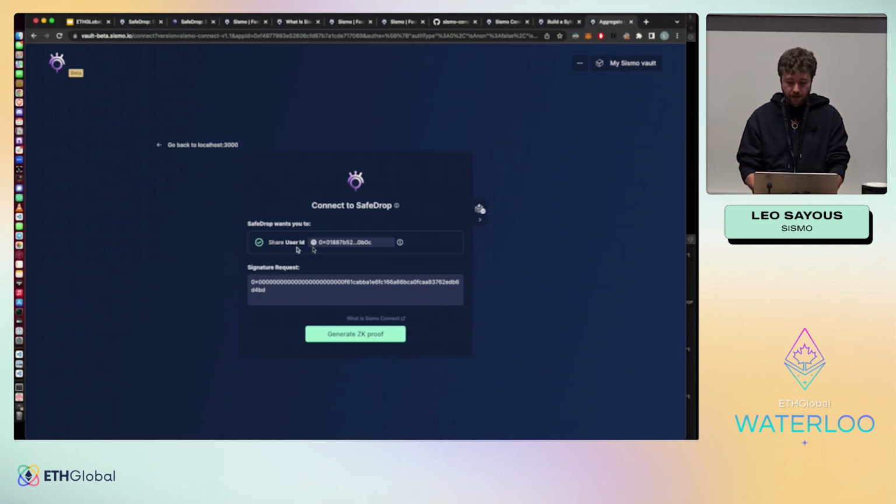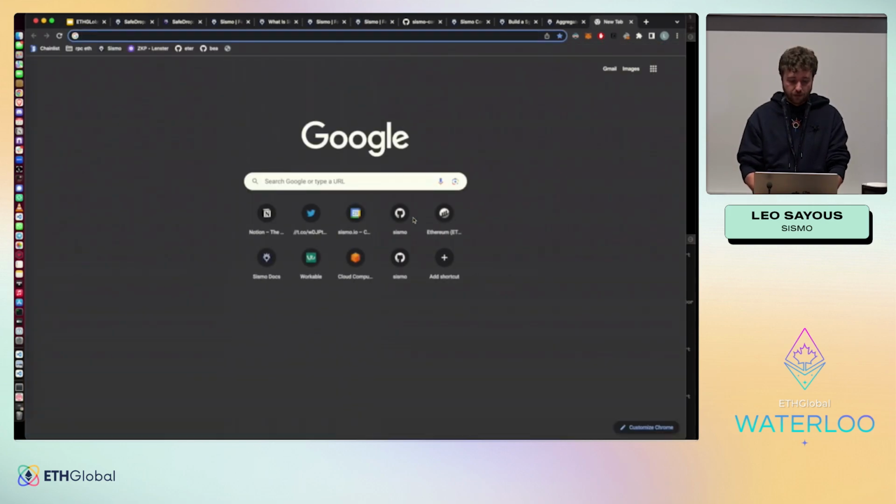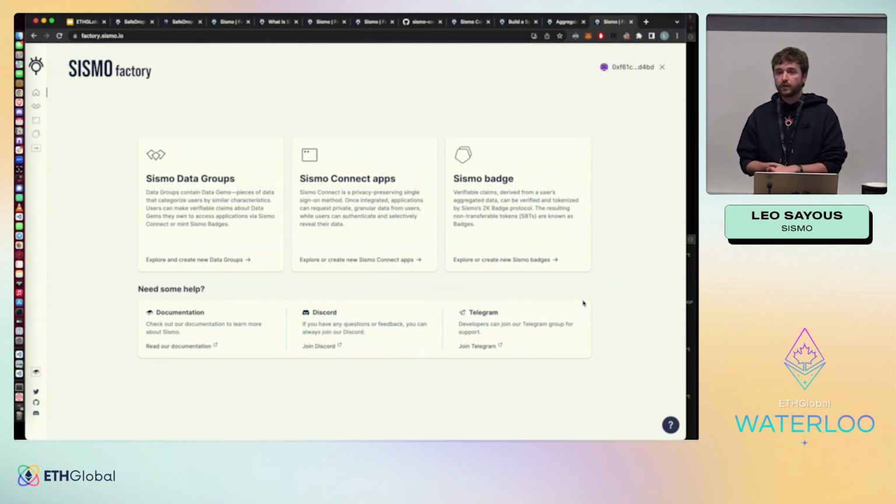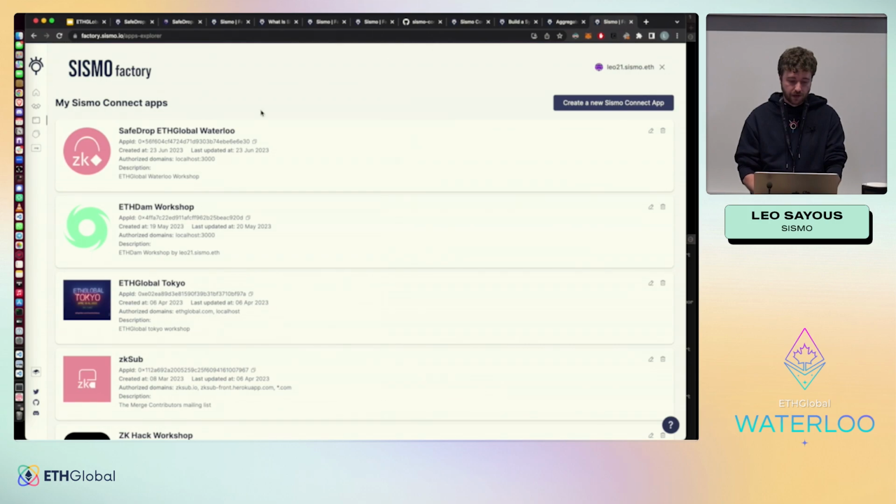So here, let's start by giving the right application. For that, we need to go to the factory. The factory is a UI tool for developers to use Sismo and to have access to different tools. The first one is to create a Sismo Connect app or to retrieve your existing one. And then we have the Sismo data groups I showed you before, and we are going to dig more into this after. So let's start from the application.